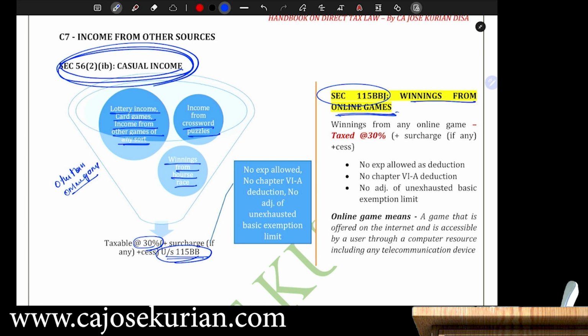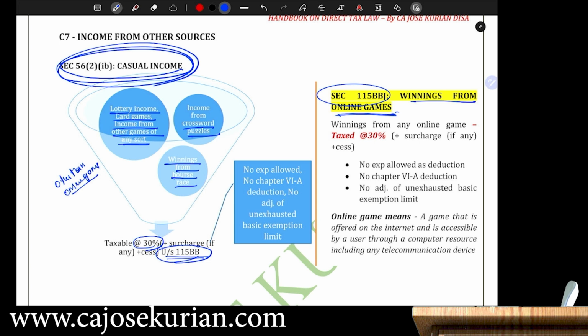Because we call these kinds of incomes casual income. Or say I took a lottery. In Tamil Nadu, lottery is banned, so say I took a lottery from Kerala and I won 1 crore rupees, the first prize. Whatever amount I'm winning will be subjected to 115BB. And what is the rate of tax? 30%. Now, while computing this casual income, there are certain things that you should know.